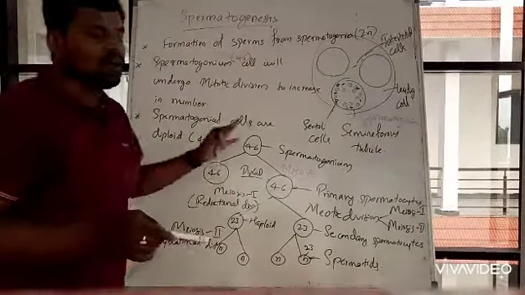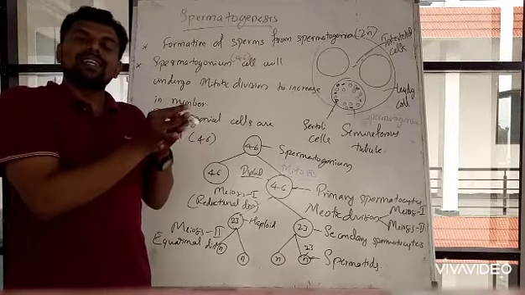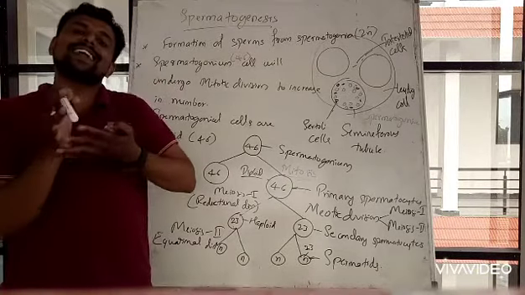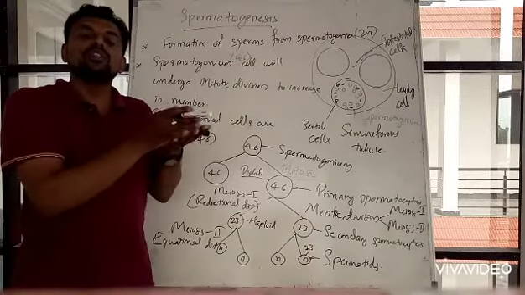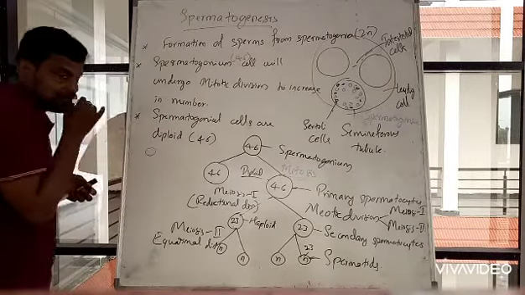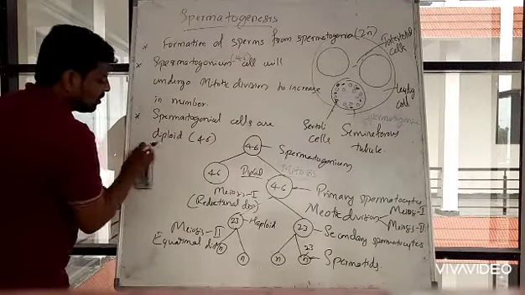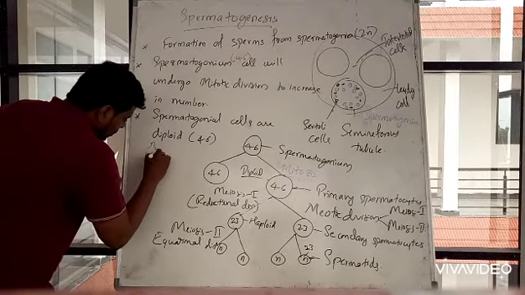Got it? Now what happens? These spermatids transform into spermatozoa, where the round cells take on the structure of the typical sperm.